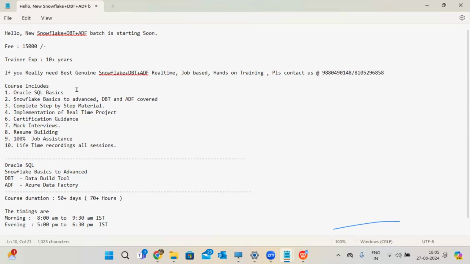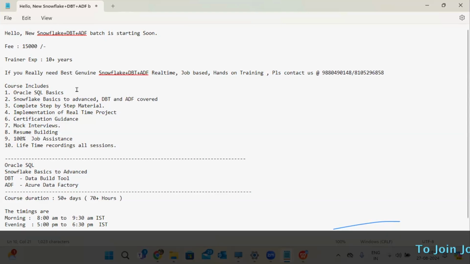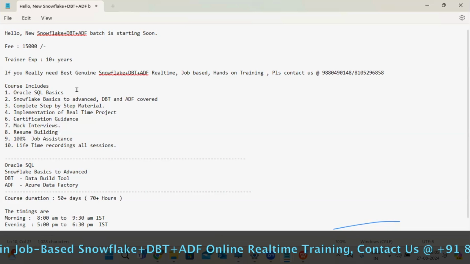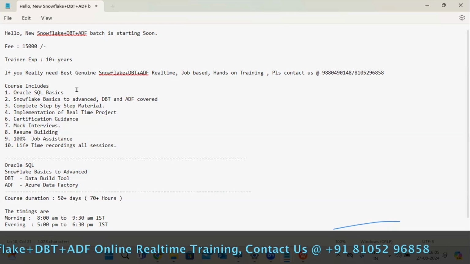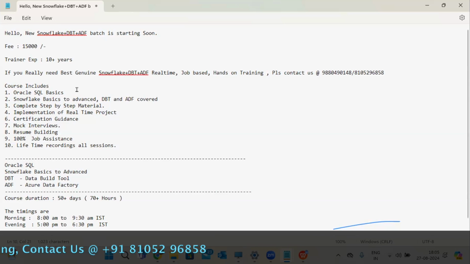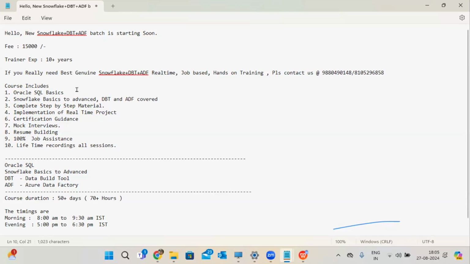Why we are using it: if you already have an ADF background, observe that in business requirements we don't know when the transformation logic will change. It may be a small change, like not null or null, whatever it may be. So it is handy, and a version control tool is already available for DBT. Compared to ADF, working with DBT on transformations is very friendly and very easy for version control, meaning we can handle changes from enrollment to enrollment.